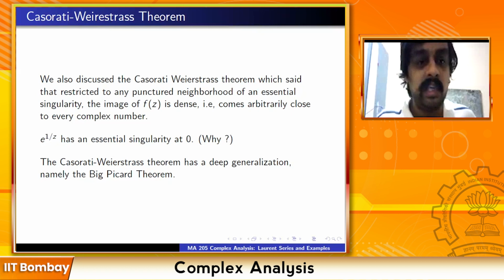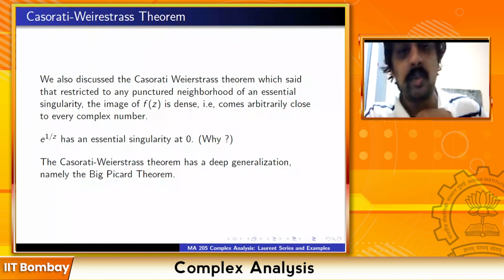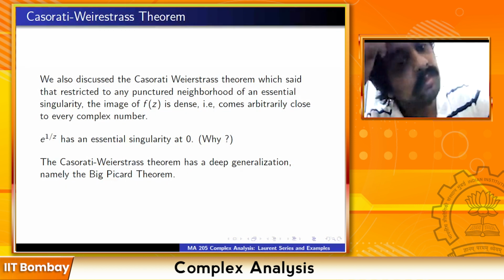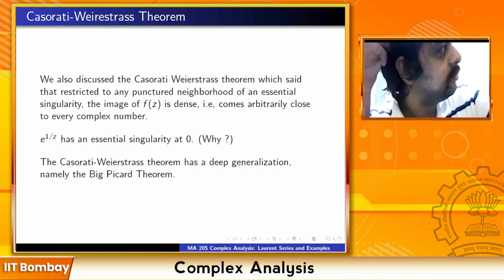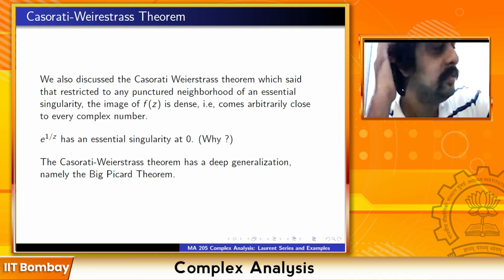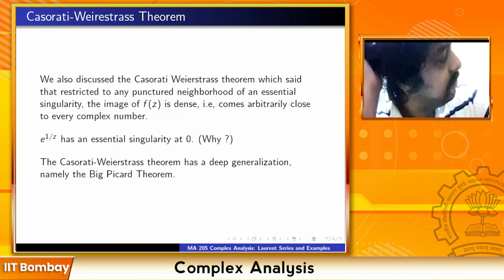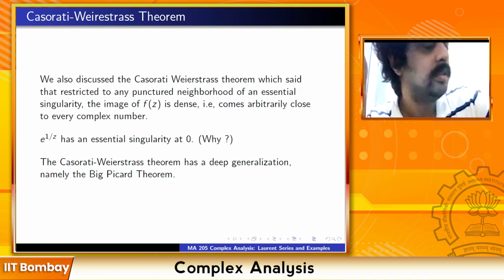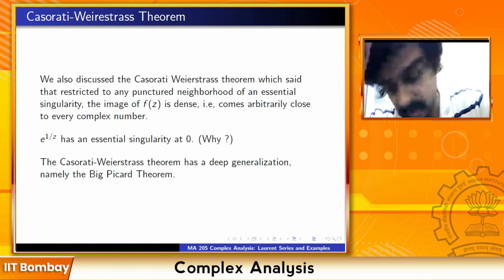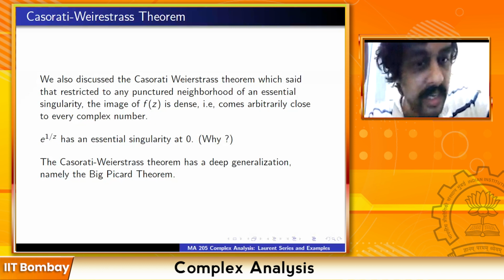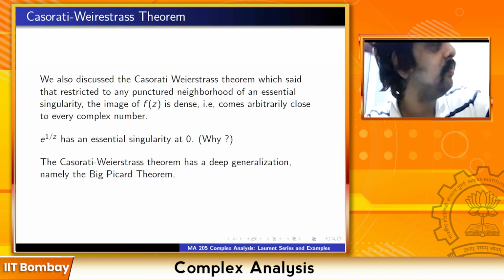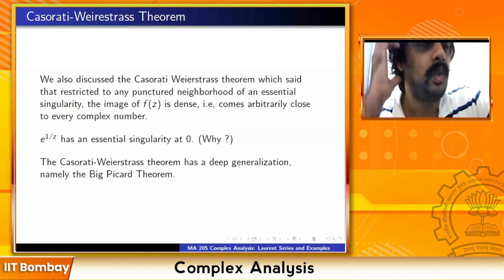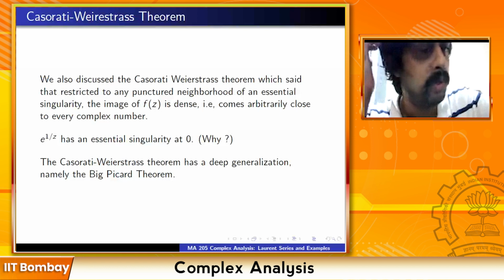One example was to take e raised to 1 by z. I claim this has an essential singularity at 0. Can somebody quickly give the reasoning for this? Approach along the y-axis, so it won't blow up. If it doesn't blow up in all directions, it's not a pole, and the limit also doesn't exist, so it has to be essential. Why doesn't the limit exist? Different approaches give different values. Yes, you can approach along the two axes.